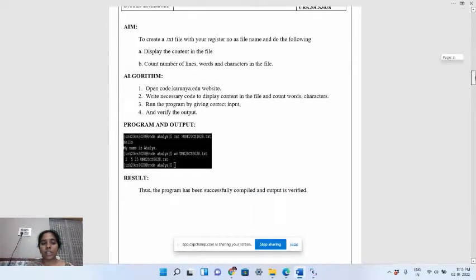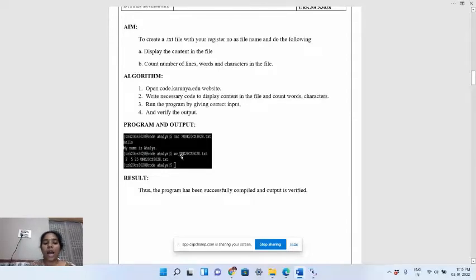The third question is to create a text file with my registration number, display the contents of the file, and count the number of lines, words and characters in the file. So here I have written the code. It is cat greater than URK20CS3028, which is my registration number. Cat greater than means we are creating a file with some content. I have given the statements: sentence one is hello, and sentence two is my name is Ahalya.